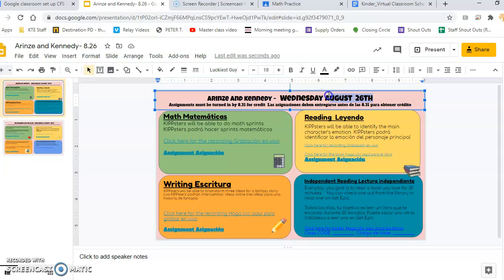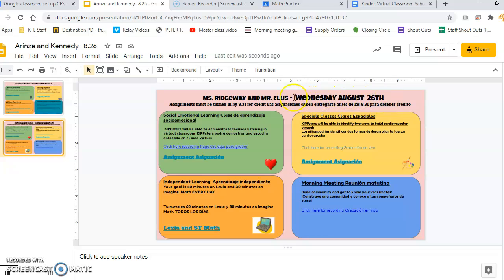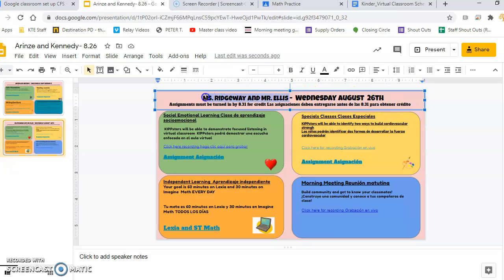So next Wednesday would be Wednesday, September 3rd. All right, so I've updated the date. I'm going to go here to the second page and do the same thing: Kennedy, and I'm going to update today's date, so families are clear on what they're looking at.